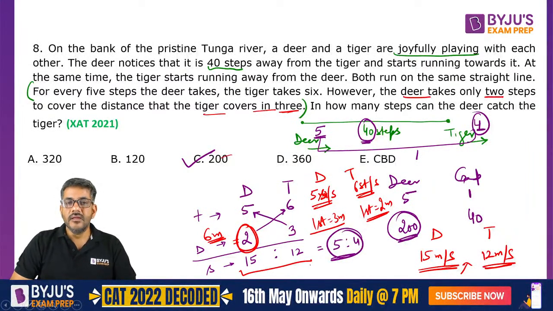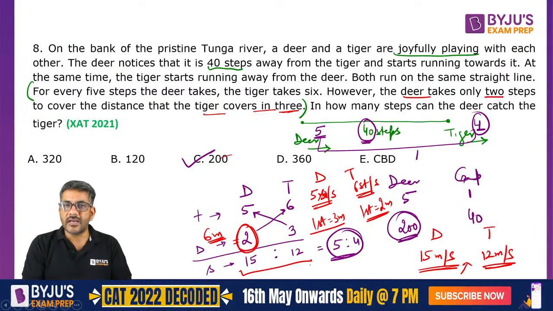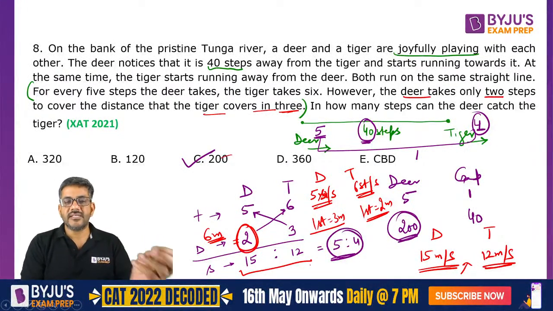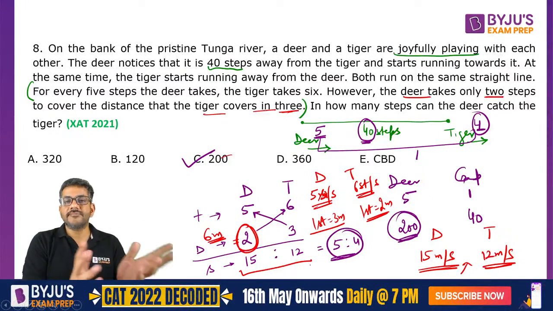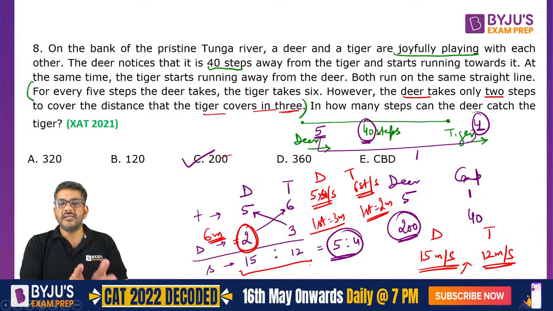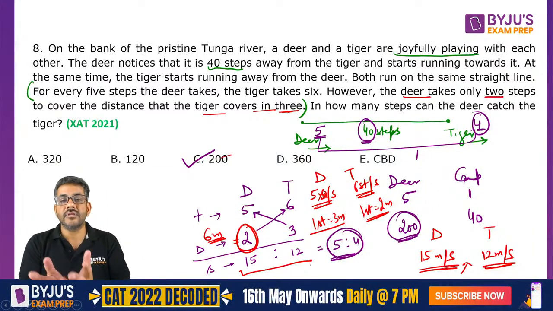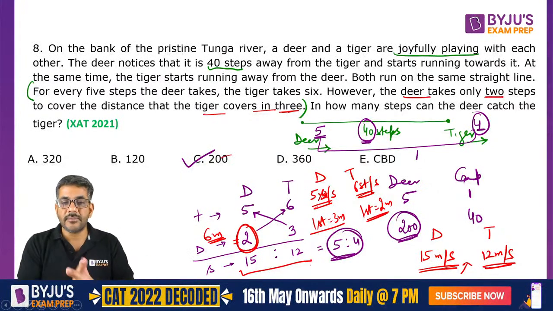ठीक है जी. Deer takes 5 steps in the same time tiger takes 6. वो टाइम मैंने seconds मान लिया कि deer takes 5 steps in a second, tiger takes 6 steps in a second. They cover same distance in 2 steps and 3 steps. वो distance 6 meter मान लिया. So distance covered by the deer is 6 meters in 2 steps. तो एक step में 3 meters. By tiger is 6 meters in 3 steps. So एक step में 2 meters.